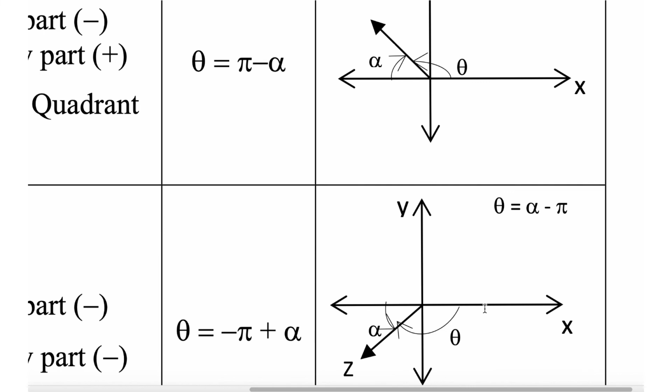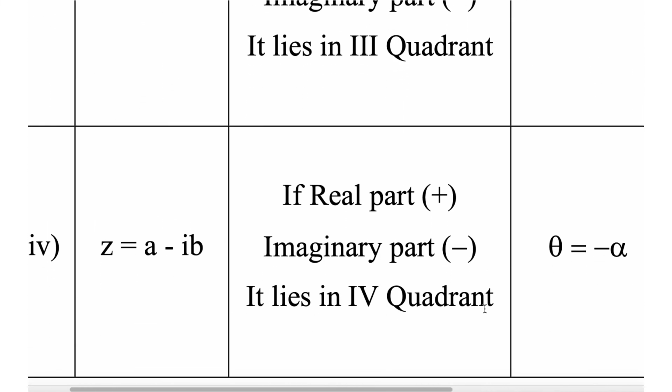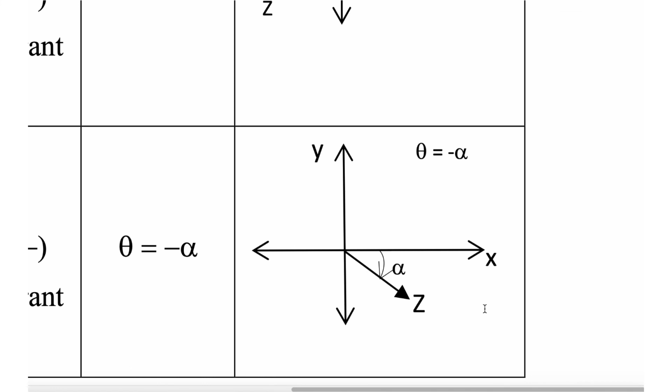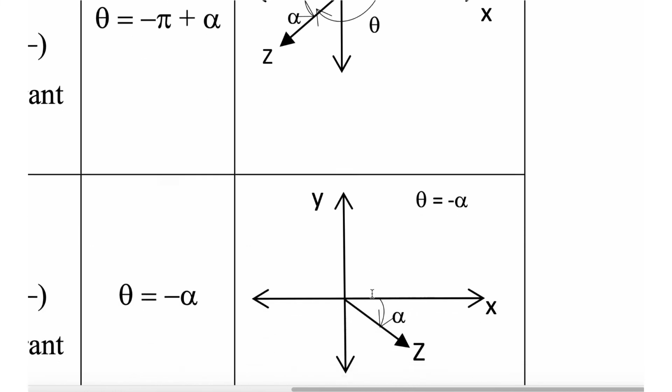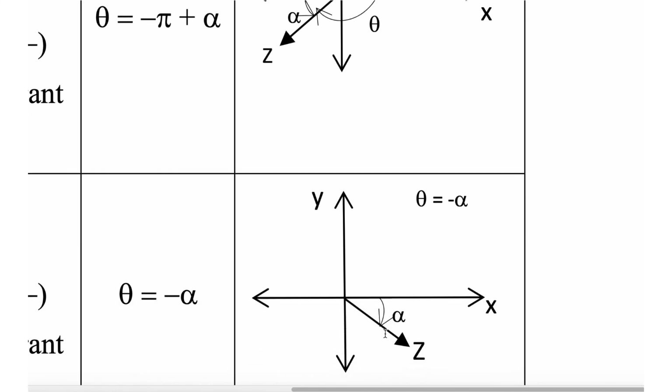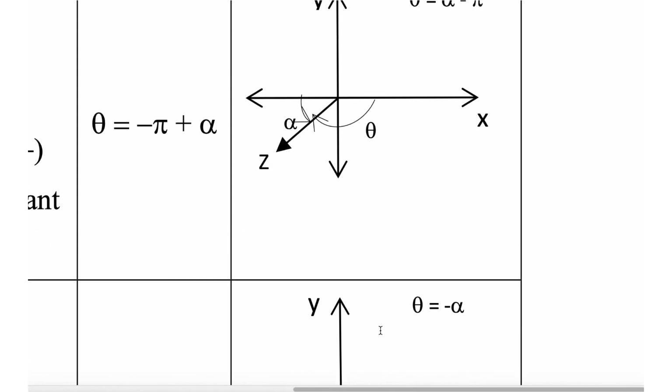In the fourth quadrant, the real part is positive and the imaginary part is negative, and this is alpha. So theta is minus alpha.